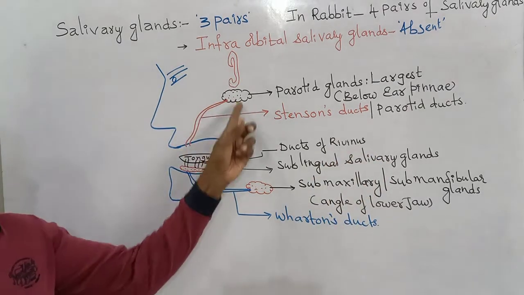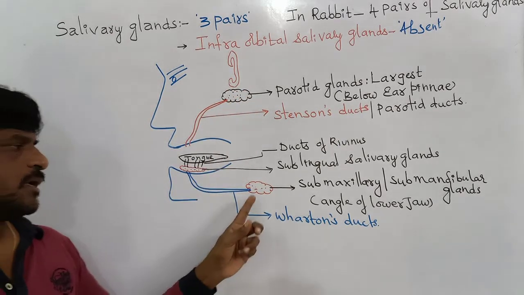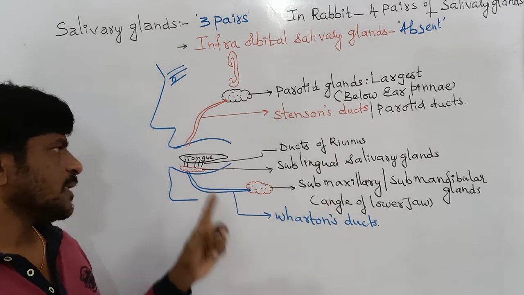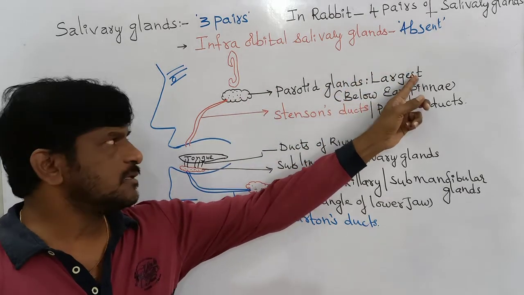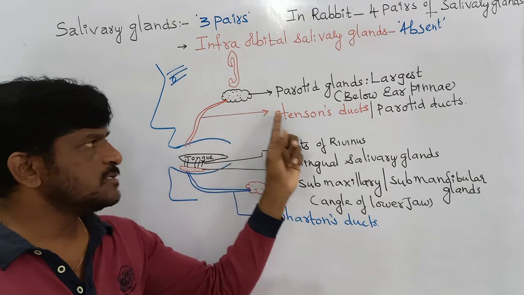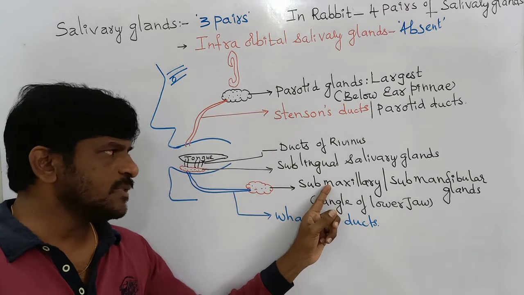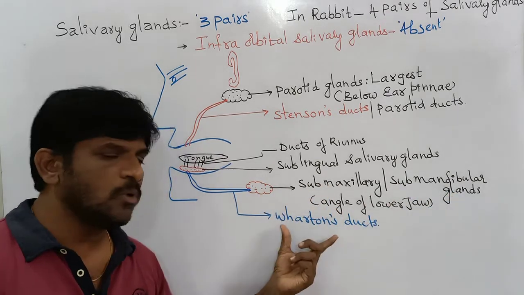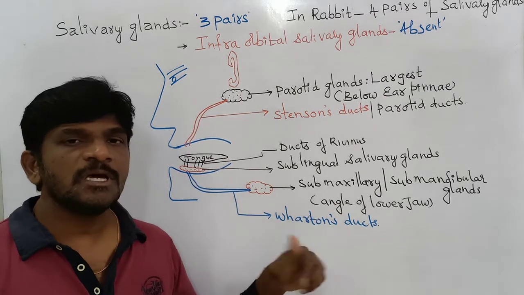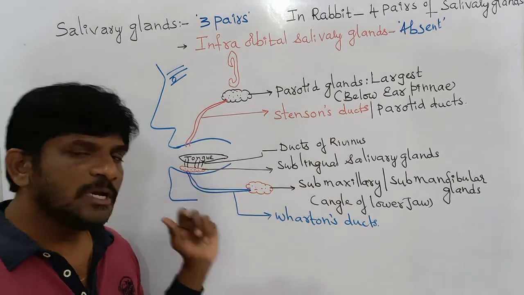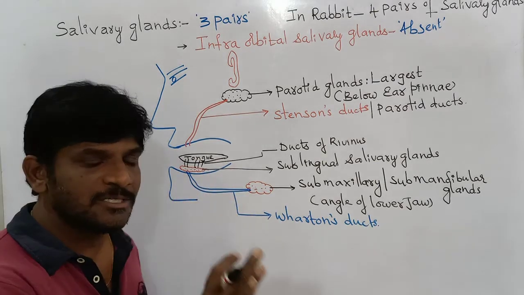Therefore, these are the three pairs of salivary glands: a pair below the ear pinna, a pair at the angle of the lower jaw, and a pair below the tongue. Parotid salivary glands are the largest. The ducts formed from the parotids are Stenson's ducts, opening into the buccal cavity. The ducts formed from the submaxillary or submandibular glands are called Wharton's ducts, opening into the buccal cavity. The ducts of Rivinus, many ducts, open from the sublingual salivary glands and ultimately into the buccal cavity. This is all about the structure of the salivary glands.